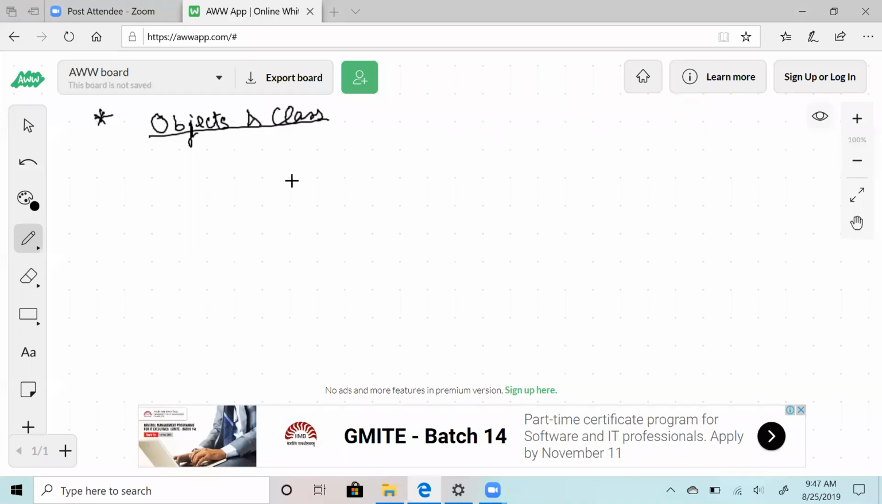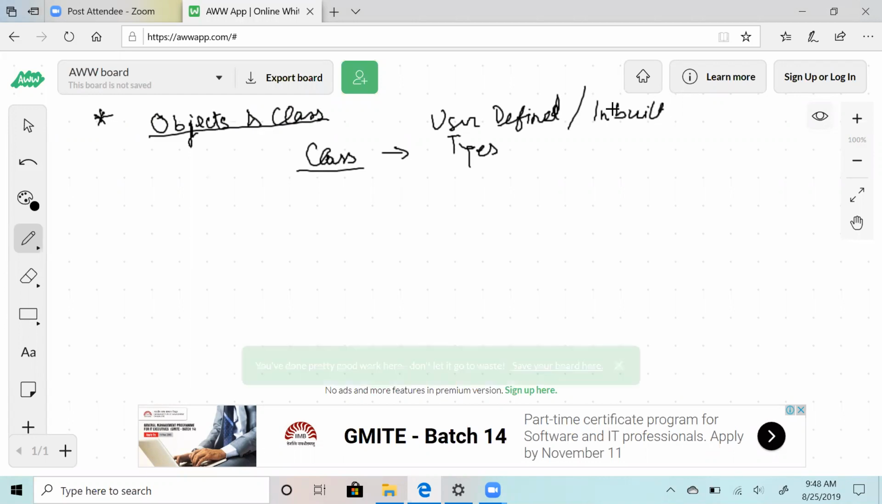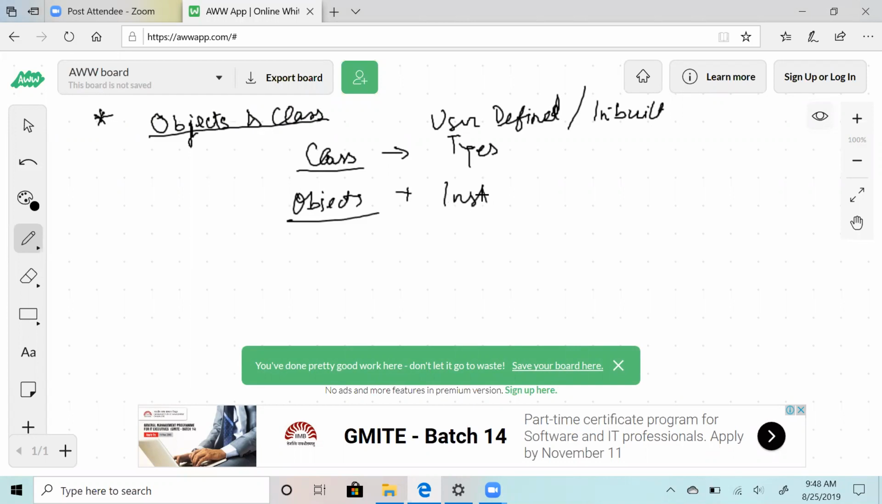Cool. So firstly, let's glance over this, and please feel free to stop me if these concepts are not clear. Classes are nothing but types, or to be precise, they are user-defined types. They can be user-defined or they can be inbuilt, but they are simply types. And objects are instances of the class. So in simple terms, you can have a class A which can define properties.